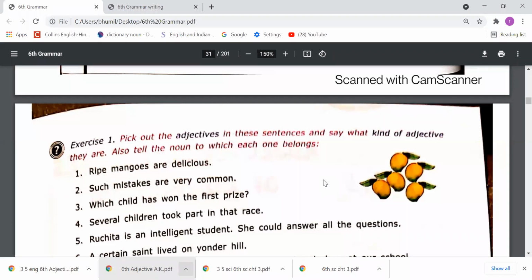First sentence: ripe mangoes are delicious. The first adjective in this sentence is ripe. Ripe means pake hue hona. It is telling the quality of mangoes, so ripe is an adjective of quality. Delicious is also an adjective. It tells the quality of the mangoes. So ripe and delicious are both adjectives of quality.